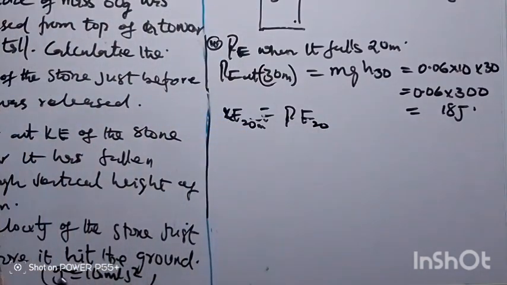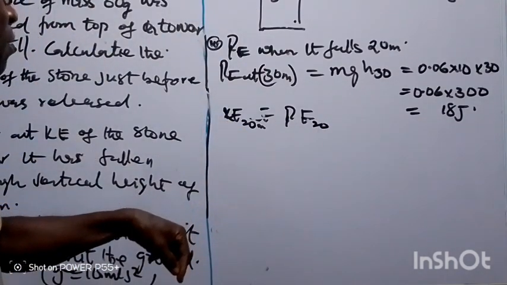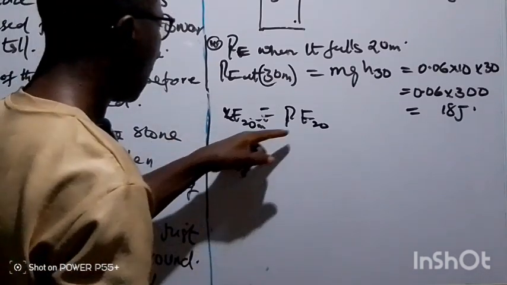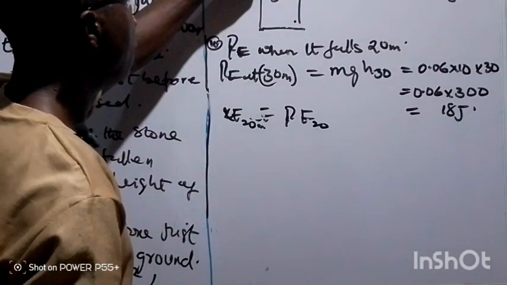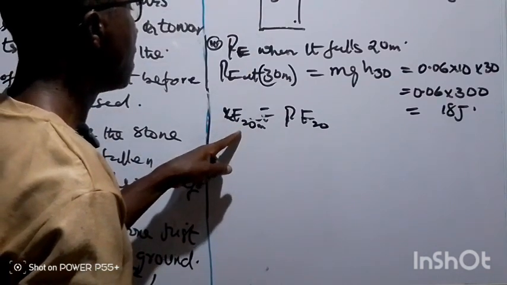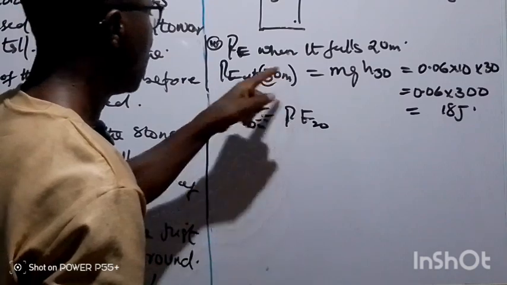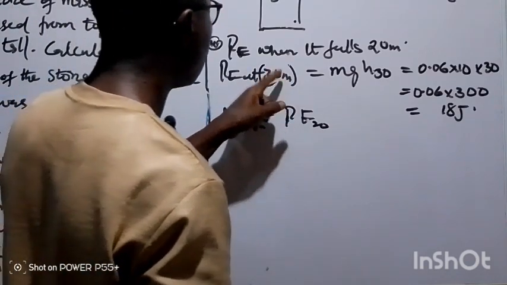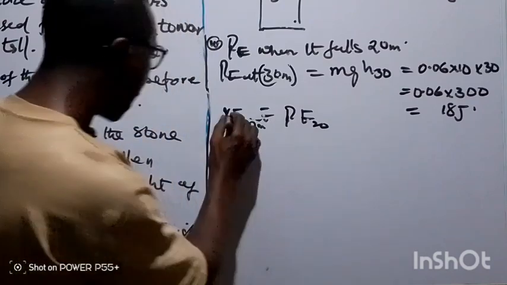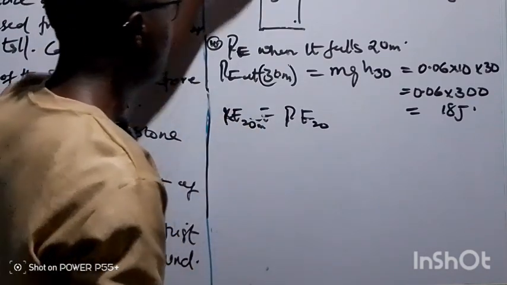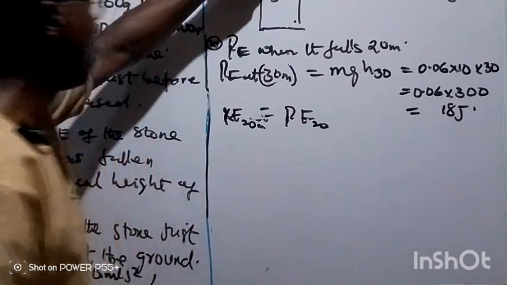But mark you, since this one is KE, it deals with energy of motion. So the height we are going to use now is 20. Why? Because kinetic energy is energy in motion. Potential energy is energy at rest. So here, potential energy at rest is at 30 meters. But here, since we are dealing with kinetic energy, energy of motion, it must fall. And the height that this stone falls is 20.